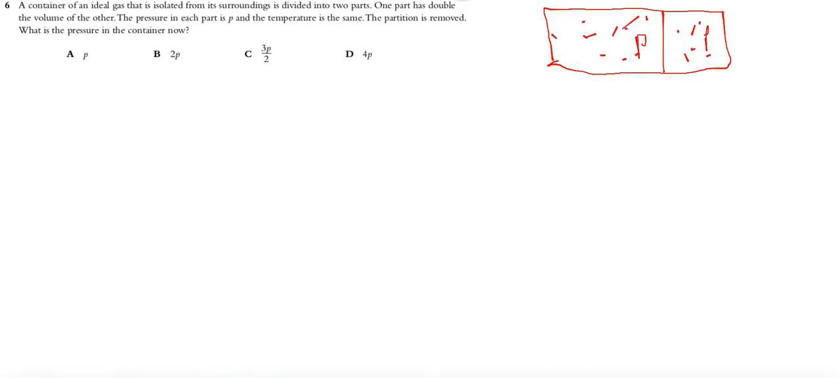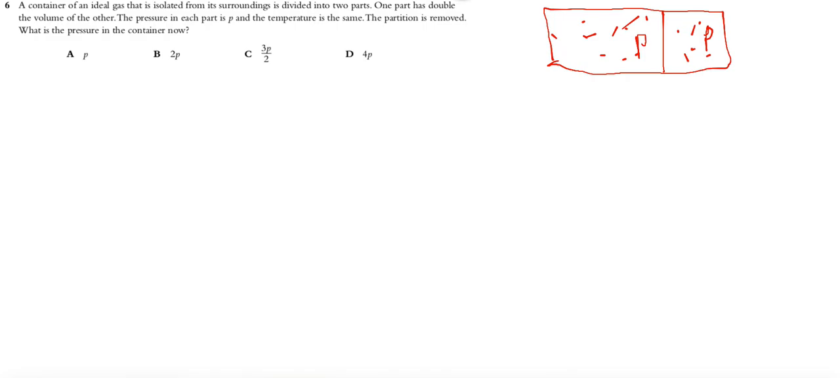A container of an ideal gas that is isolated from its surroundings is divided into two parts. One part has double the volume of the other, and the pressure in each part is P, and the temperature is the same. So here is P, here is P. The partition is removed, and the question is about the new pressure in the container.